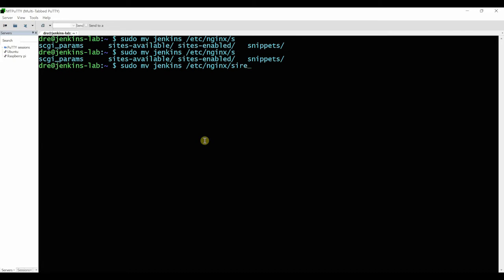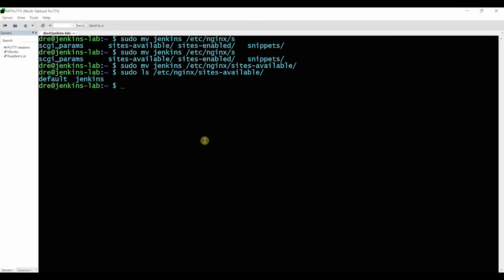Oh, I didn't do sites. Sites-available, that's good. And then I can just do an ls with sudo. So the file is now there.